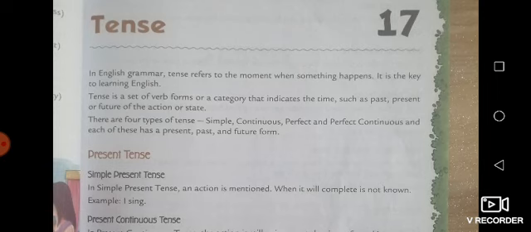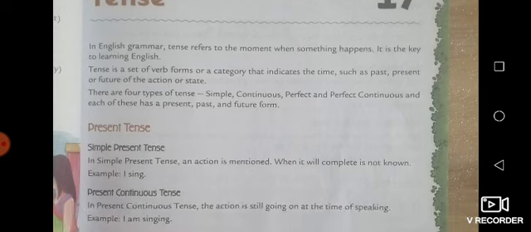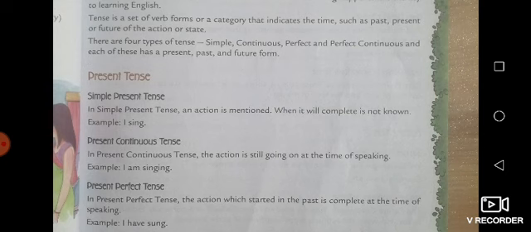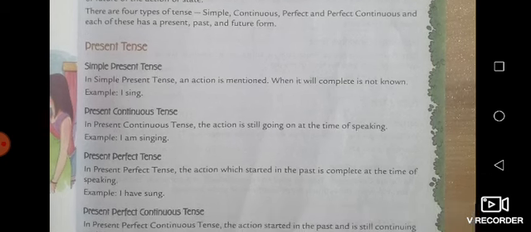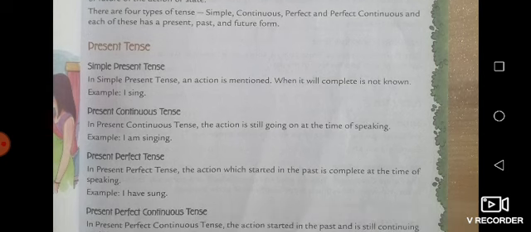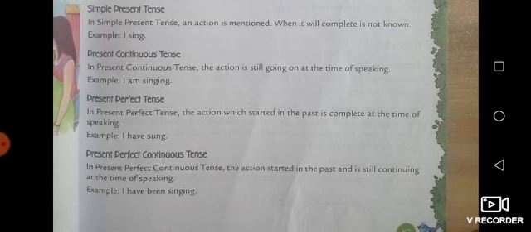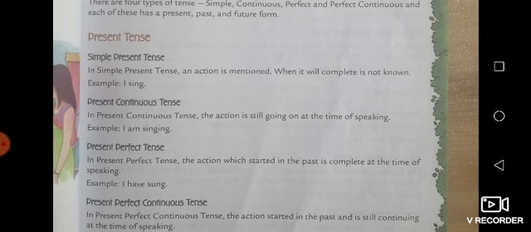So according to that, there are four types of tense. First of all, we will see how many kinds of tense. So first is the present, second past, third future, and these three tenses are also divided into four parts. First is the simple present tense, which we also call present indefinite tense. Second, present continuous, which is also called the progressive tense. Third is perfect tense, and fourth perfect continuous tense.